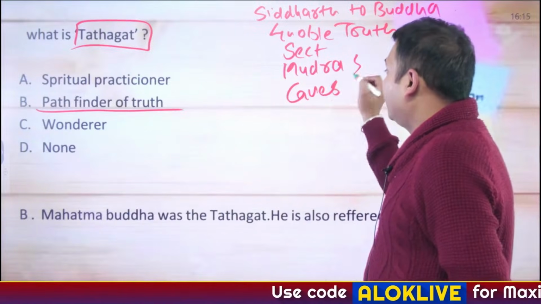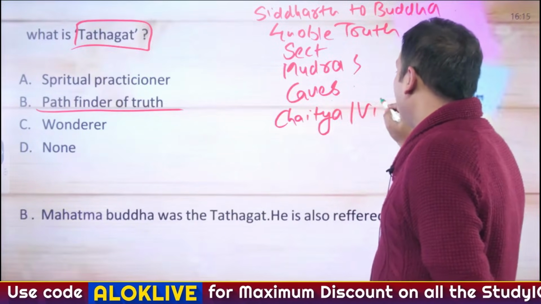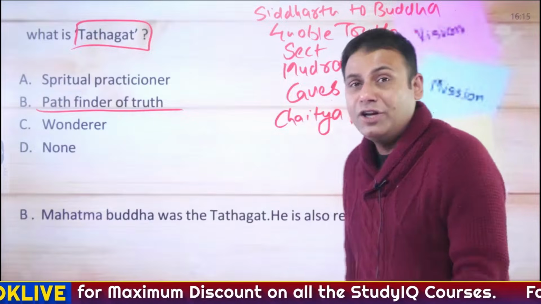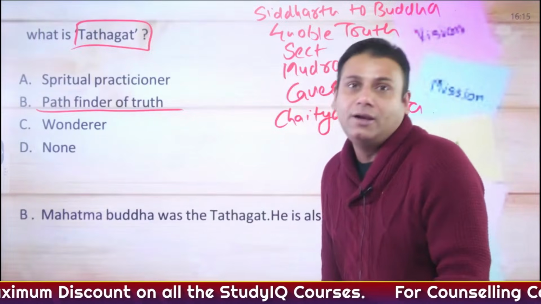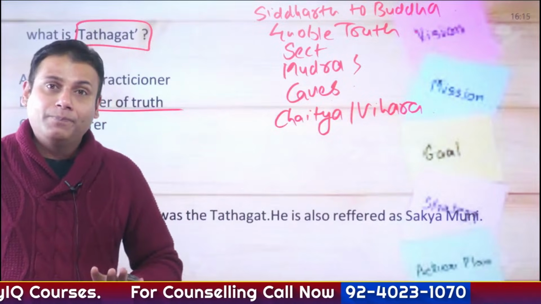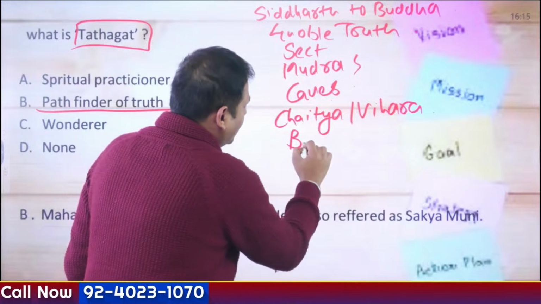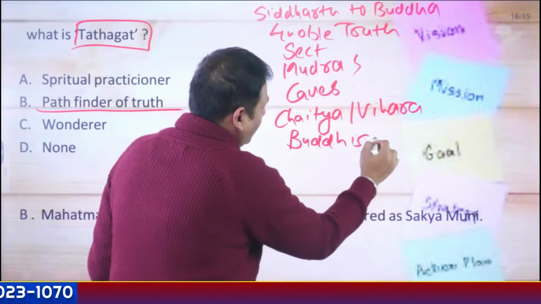Caves associated with Buddhism. What is the concept of Chaitya and Vihar? Again, there has been a question in UPSC directly. What is Chaitya Griha? So, Chaitya Griha is nothing but a prayer hall. Then, apart from Mudras and caves, Buddhist councils.